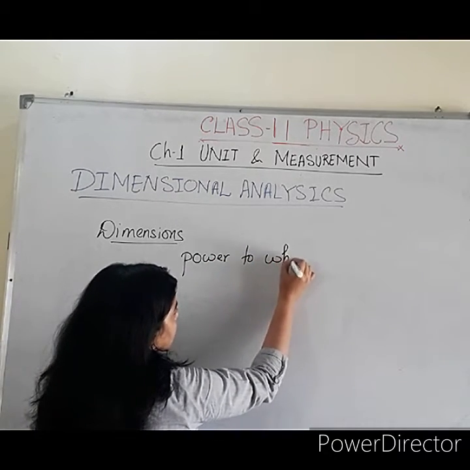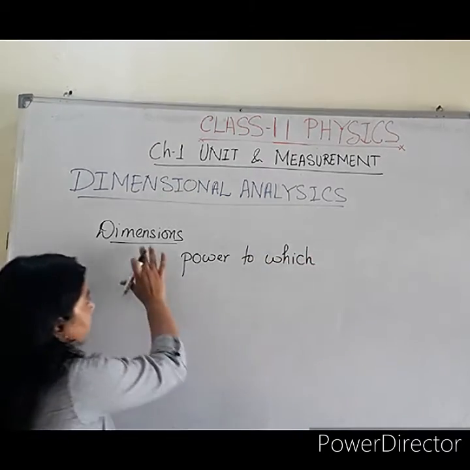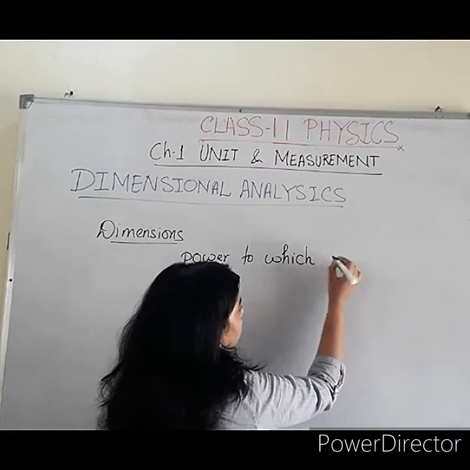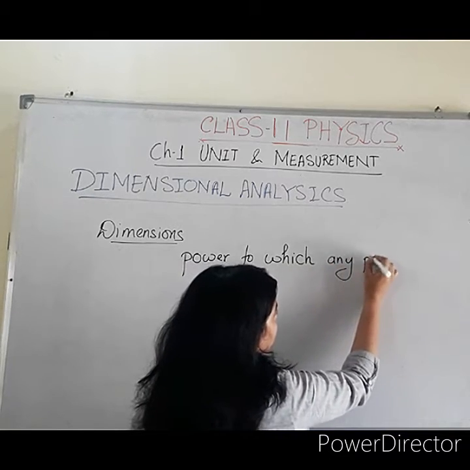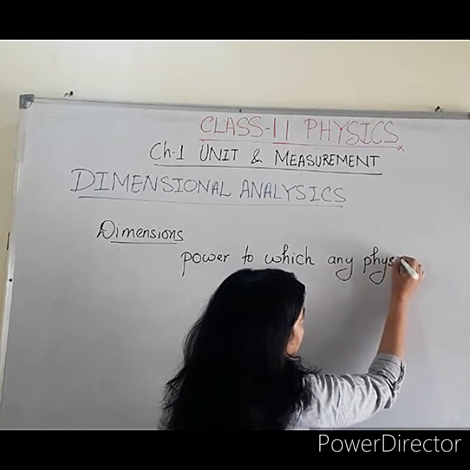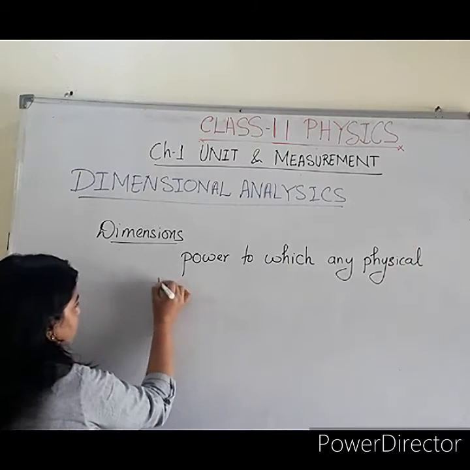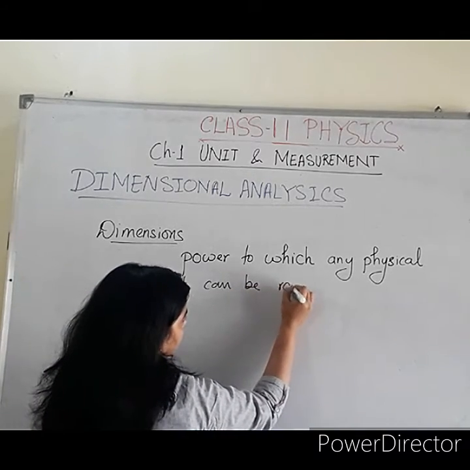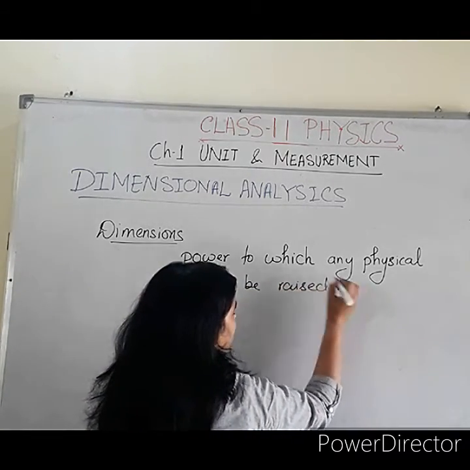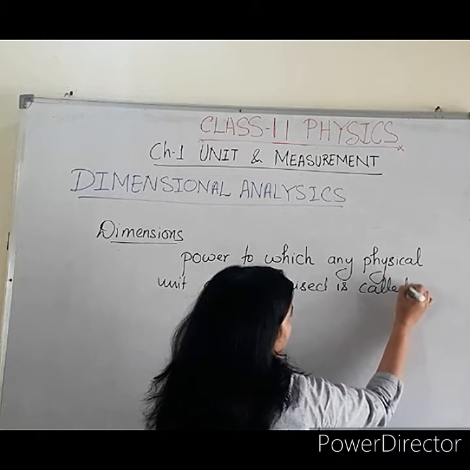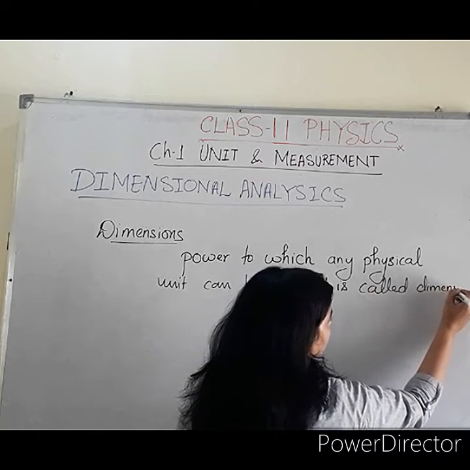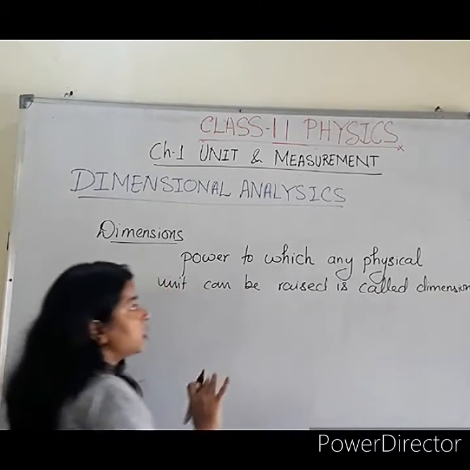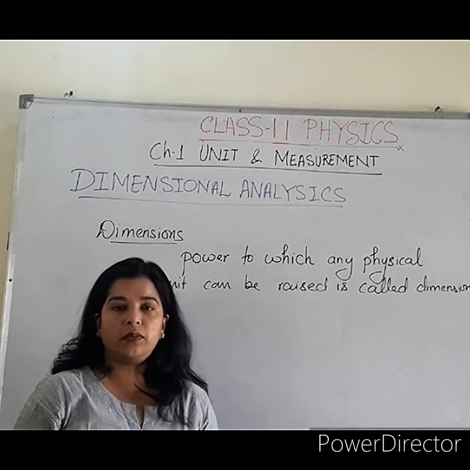If you want to define the word dimension physically, what you will write: the power to which any physical unit can be raised is called dimension. Okay, so this is called dimension, meaning the power to which any physical quantity can be raised.